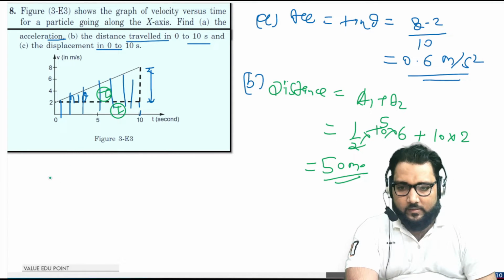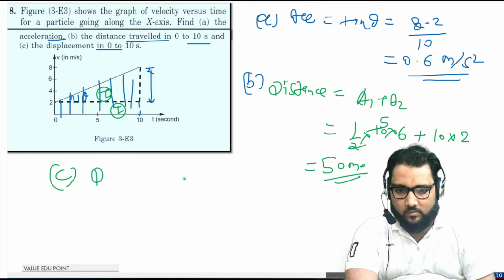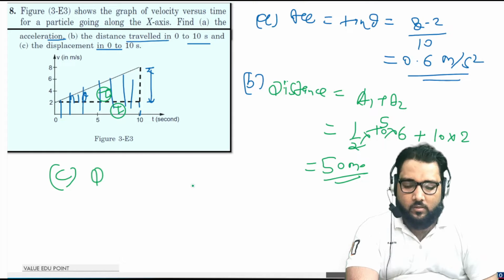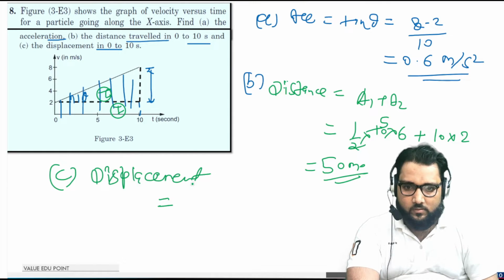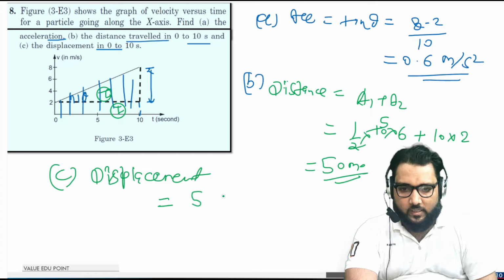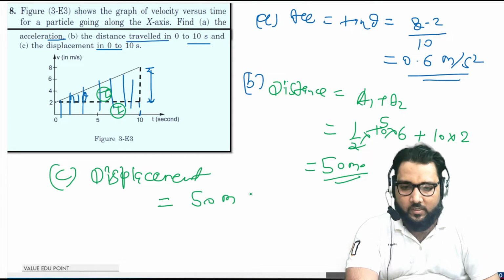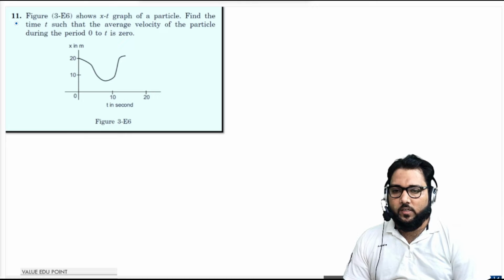And for part C, guys, that is displacement. So the displacement is again the area under this curve, so displacement will be the same, that will be 50. Now guys, we are starting the next question, that is question number 11.